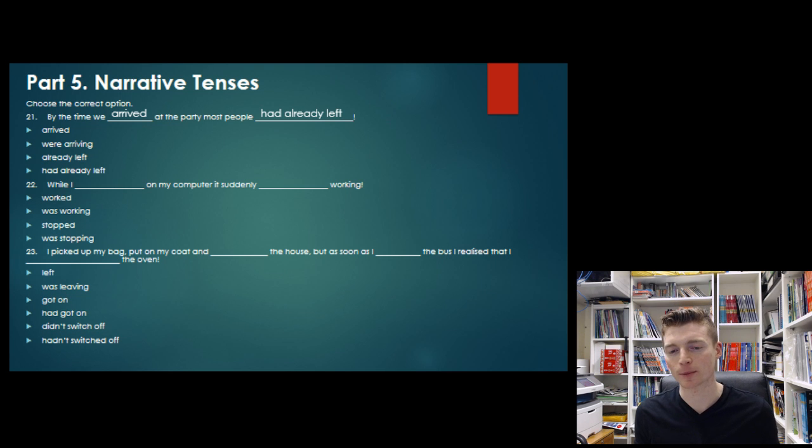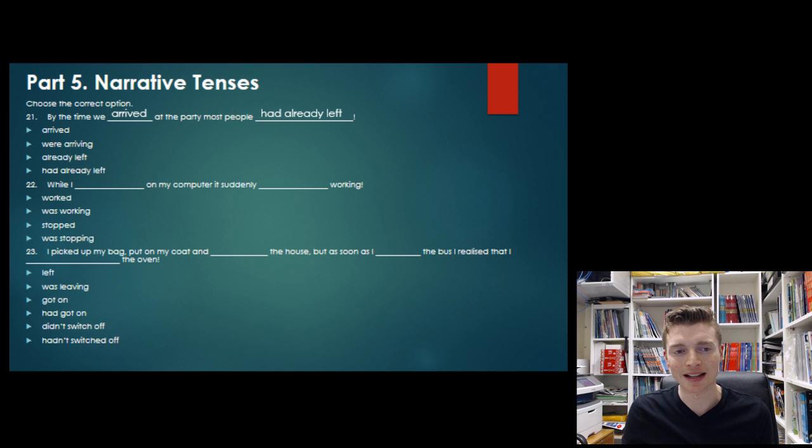So think about this one. By the time we arrived, it's an action in the past, but now we're talking about an earlier action. So before we arrived, people left. So by the time we arrived at the party, most people had already left. So to talk about an earlier past action, we use the past perfect, and our form here is had plus past participle. Now the already is just emphasizing that this action has happened before we arrived.